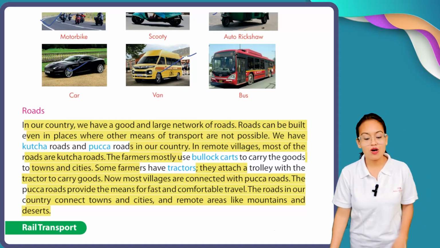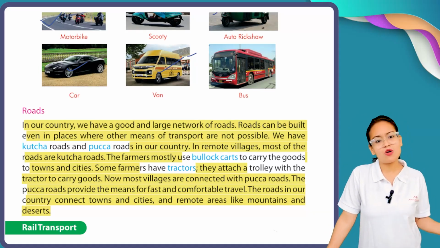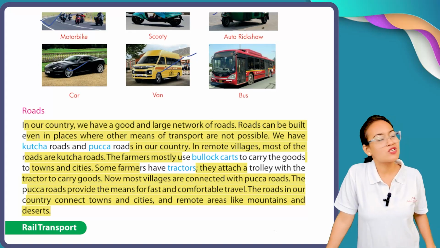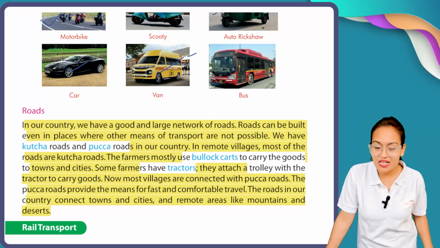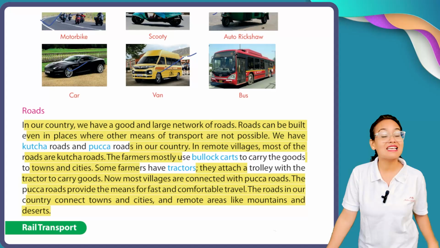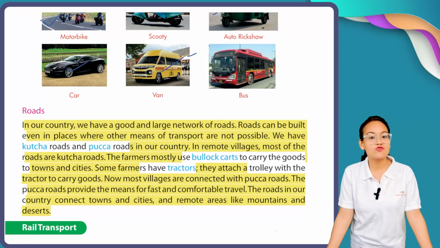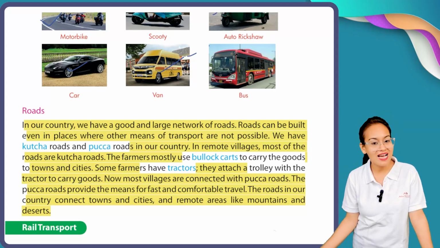Now if I talk about kacha road and pakka road, kacha road is not very comfortable, but pakka roads are very comfortable and can easily carry goods and people from one place to another place.